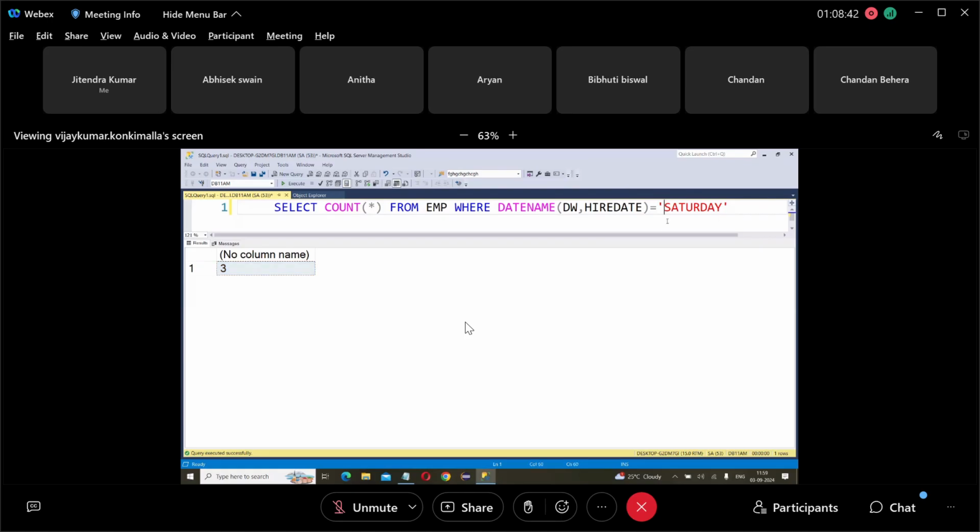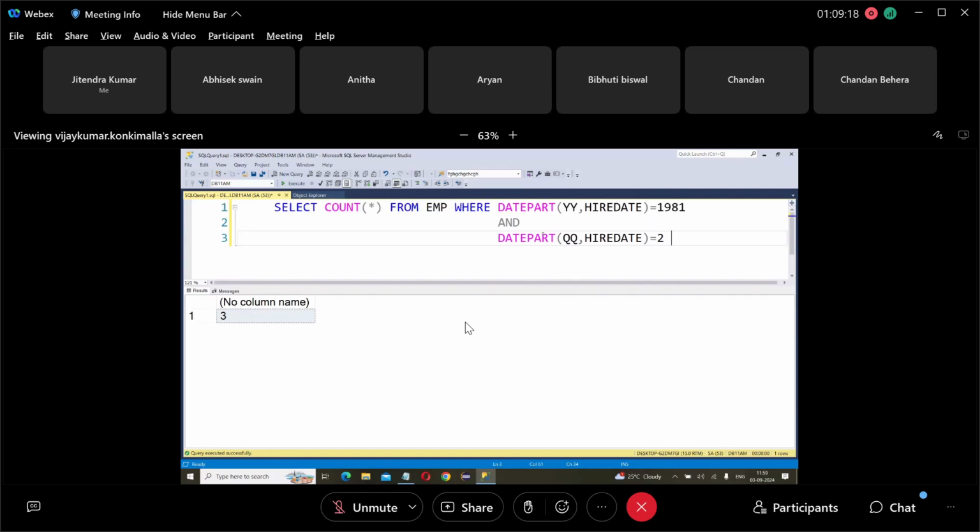Understood? Next one, suppose I want to see how many employees joined in 1981 second quarter. So where, date part. Date part YY equals to hire date equals to 1981, and date part QQ, hire date equals to 2. Quarter equals to 2, year equals to 1981.